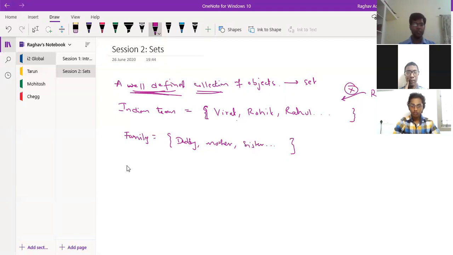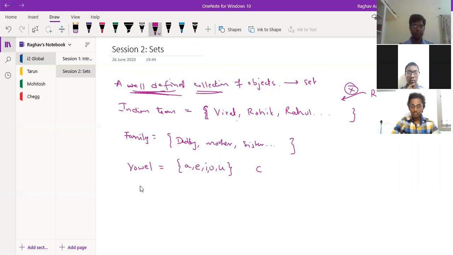Another example you can think of is, say, in the English alphabet, vowels. So what are the vowels? A, E, I, O, U. So these are the vowels, right? Suppose there is a letter, say, alphabet C. Is this a part of this set? No. It is an alphabet, but this is not a part of this set. So what is the definition of this set? Well defined. The definition of this set is A, E, I, O, U, that is vowels, right? They have a particular identity. They have a relation.